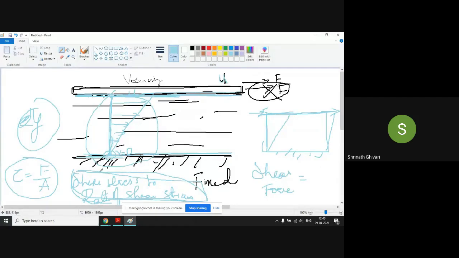Whenever I apply a stress, there will be a strain in the component. What is the strain? That is the deformation which is taking place with respect to length. Now, what does it mean that shear stress is proportional to rate of shear strain? Anyone? Okay, I'll tell you. See here.